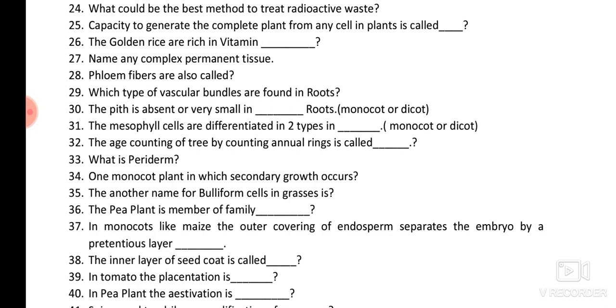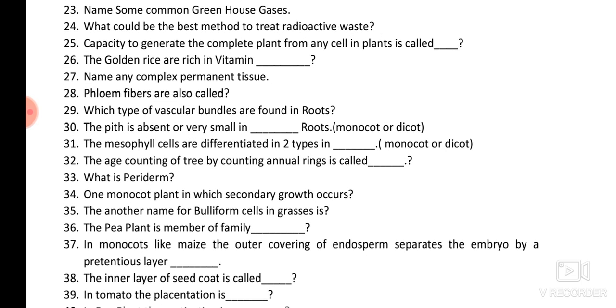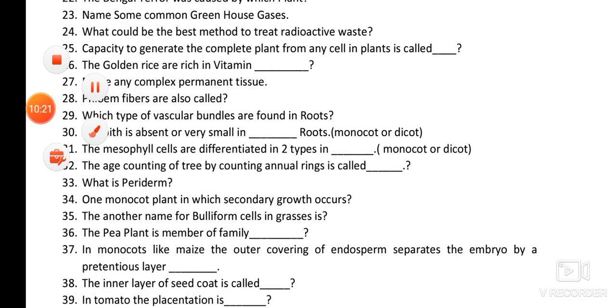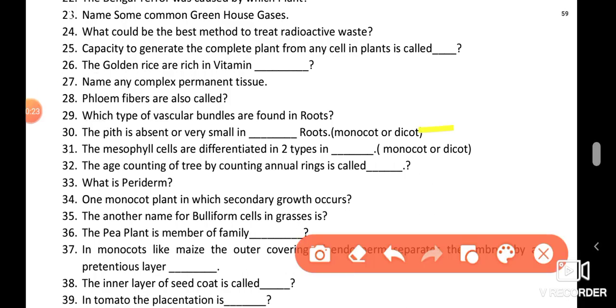Dicot stem has large pith, monocot root has large pith. So the answer will be dicot root, because the dicot root has very small pith or none altogether. So the answer will be dicot root. Okay, dicot stem has pith, monocot root has pith. Dicot root does not have pith, monocot stem does not have pith.